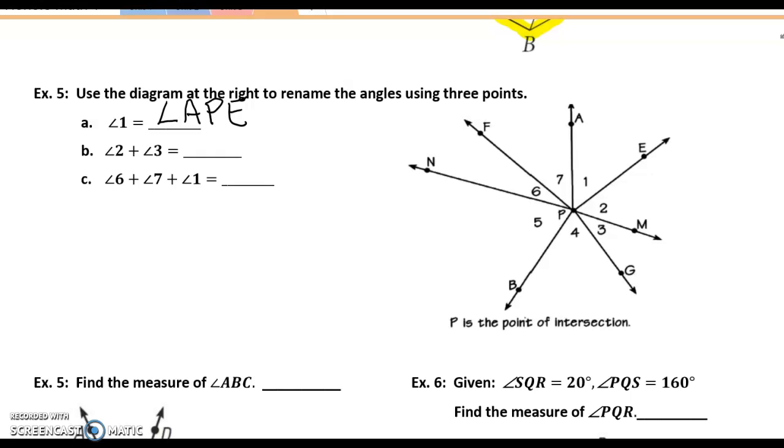Angle 2 plus angle 3. All right, so if we add angle 2 plus angle 3 in the picture, again, I'm using my highlighter to put those two angles together. We see which angle it adds up to. That's angle EPG.